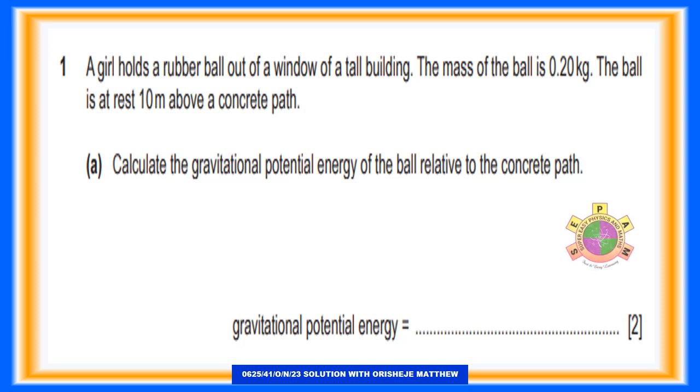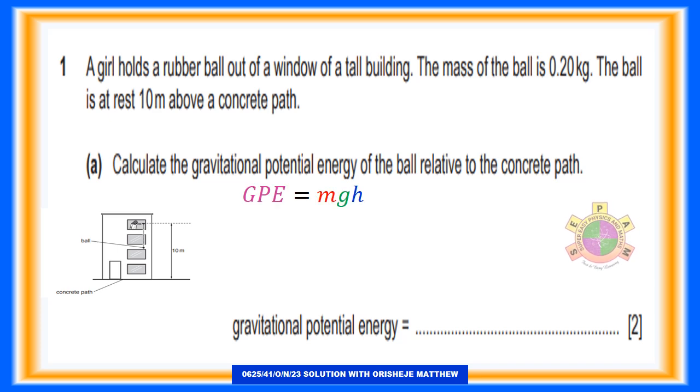Question 1, on energy conversion and momentum. A girl holds a rubber ball out of a window of a tall building. The mass of the ball is 0.20 kilograms. The ball is at rest 10 m above a concrete path. 1a. Calculate the gravitational potential energy of the ball relative to the concrete path. 2 marks. Gravitational potential energy, GPE, is equal to mass x strength of gravity x height, equal to 0.2 multiplied by 9.8 multiplied by 10, equal to 19.6 joules.